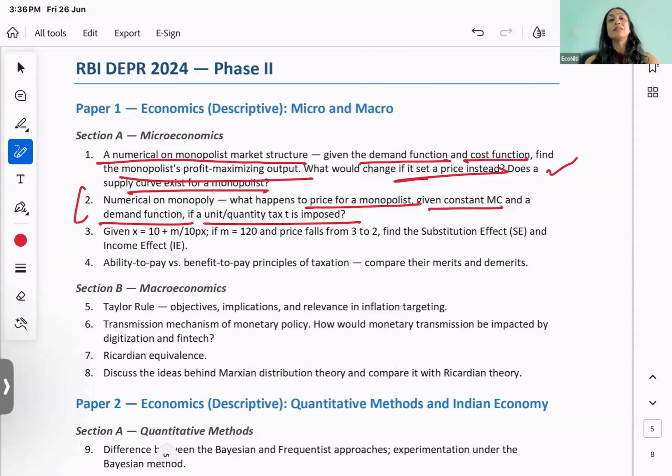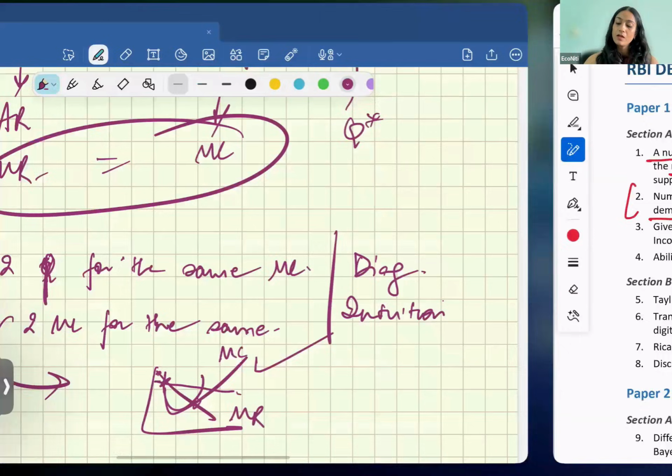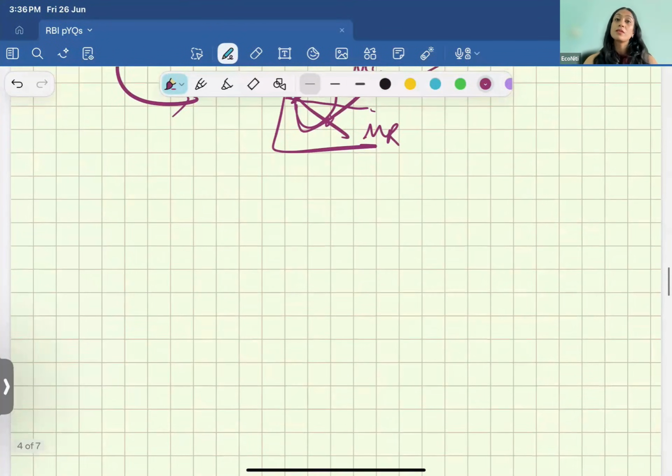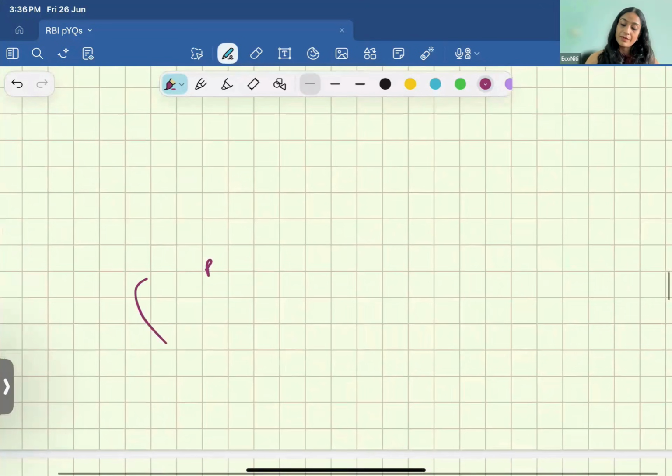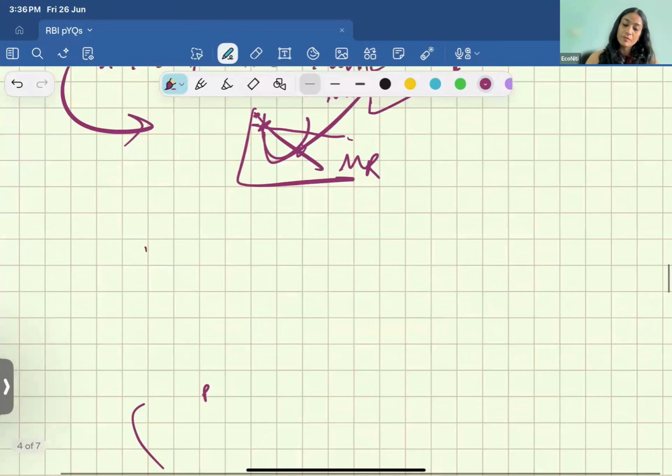And this is basically, the meaning of asking this question is that it should immediately come to your mind why this question has been asked. The reason is that they want you to do a comparison with the perfectly competitive market. A monopolist doesn't have a supply curve, but in a perfectly competitive market, the MC curve is the supply curve.